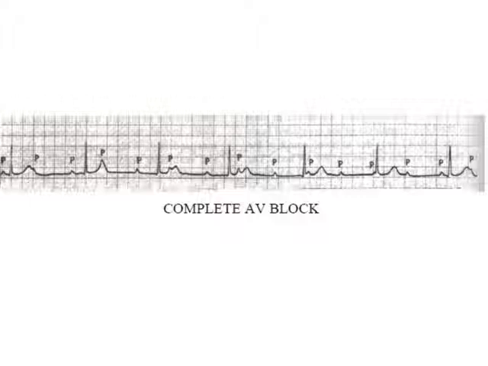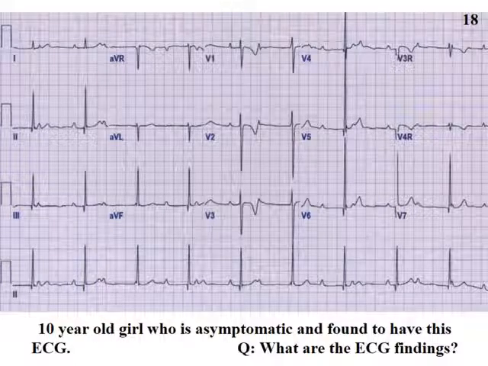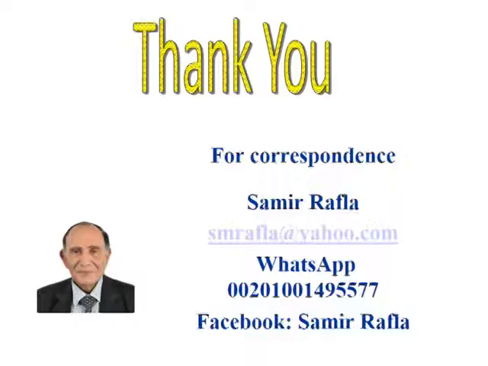Complete heart block: the atrium is following the focus in the SA node, and the ventricle is following a focus in the ventricle. This focus in the ventricle from Purkinje fibers is unreliable, undependable, can stop at any time, and the patient can die. The management is a pacemaker, and the pacemaker can be with one lead, single chamber, or with two leads, dual chamber. Another example of complete heart block. There is no relation between the P wave and the QRS. Thank you. Best wishes. I hope it was simple.